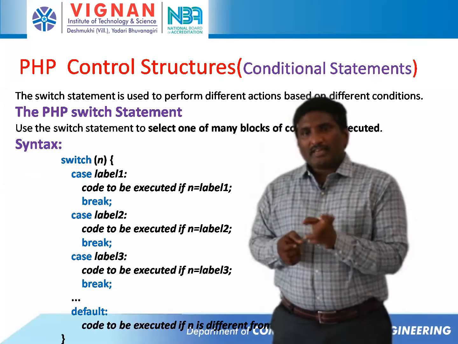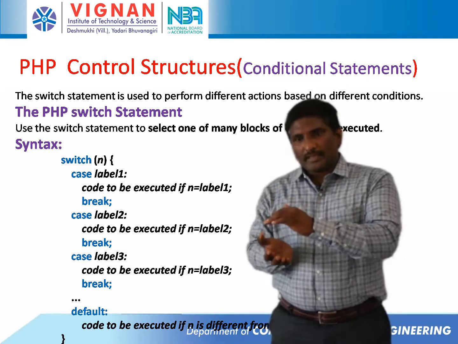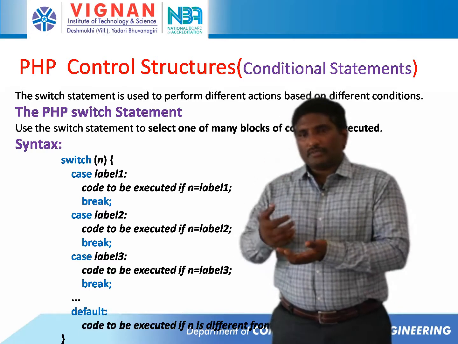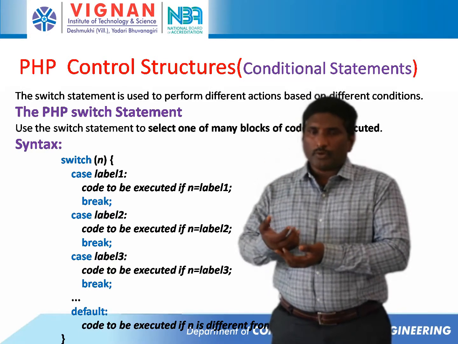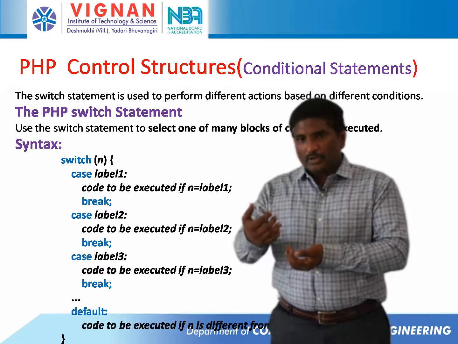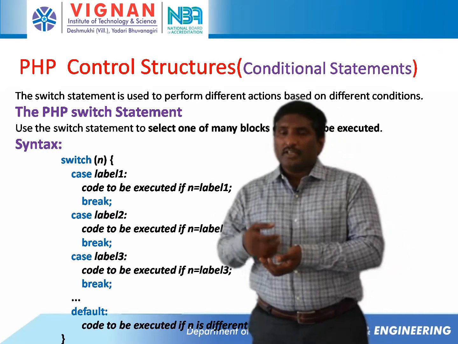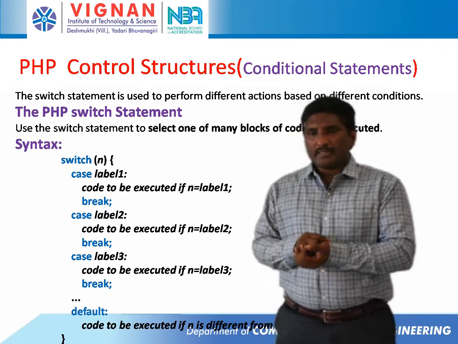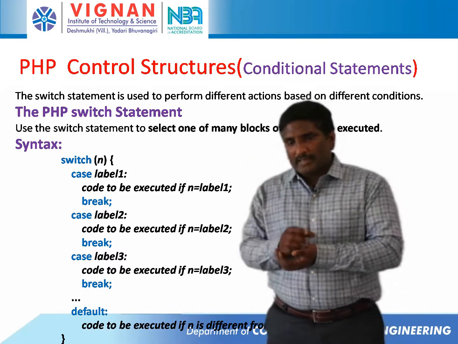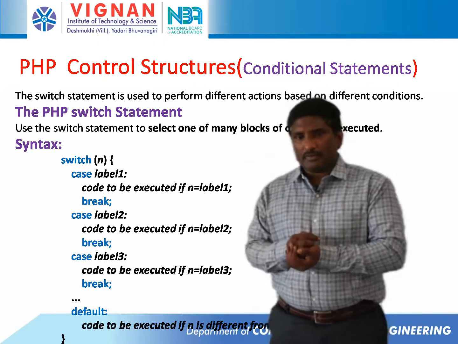For every case I mention, like case label 1, the code in case 1 is going to execute. Just write the code in that, and after that we need to write a break statement, which is to come out of the switch. Like that, case label 2, any number of cases we have, that many cases we can write. There is also a default case: if no match occurs among the cases, the switch executes the default statement. So by taking an example, we will know.